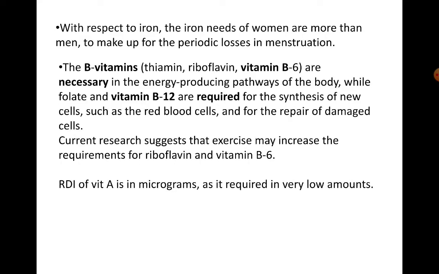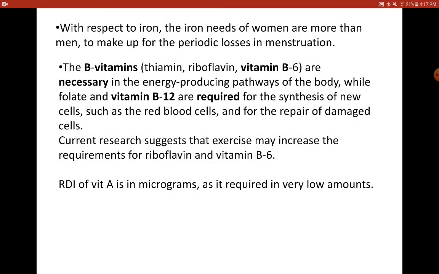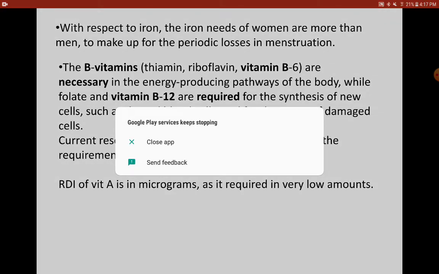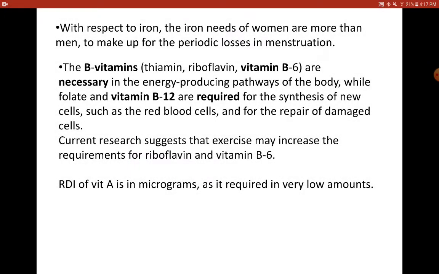You can see thiamine, riboflavin, and B6, that is pyridoxine, and you also have niacin, but especially these three are necessary in energy producing pathways of the body, okay, including folate, which is also a water soluble vitamin, and they are also needed for synthesis of red blood cells and for the repair of damaged cells.